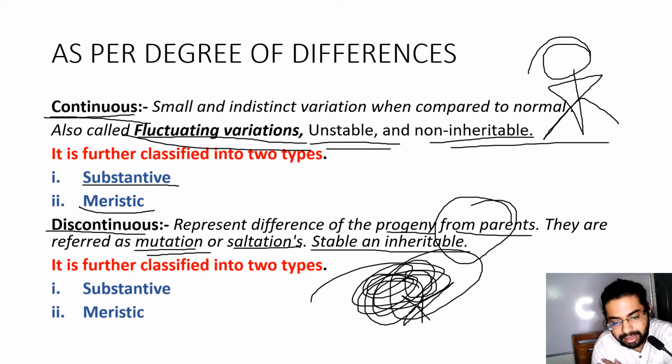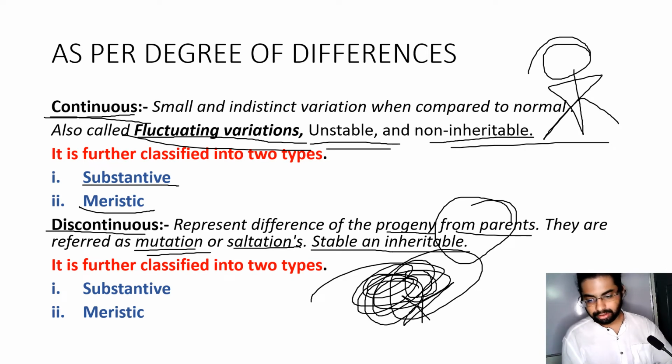It is again classified in two types, substantive and meristic, but there are differences in types of continuous and discontinuous in terms of substantive and meristic. I will explain this. Now let's talk about substantive variation in terms of continuous degree of difference.